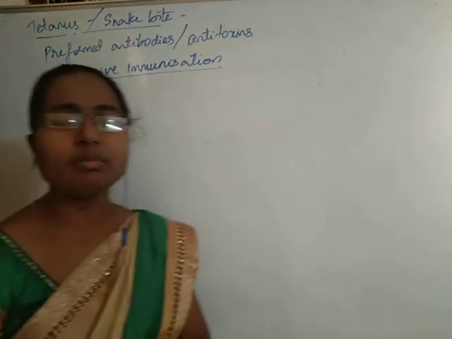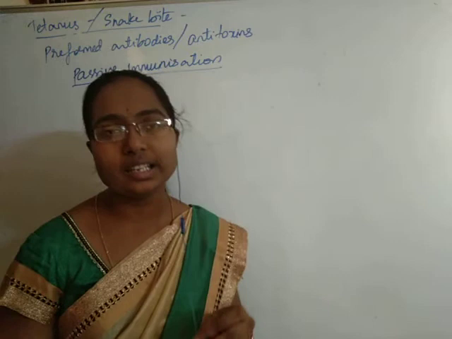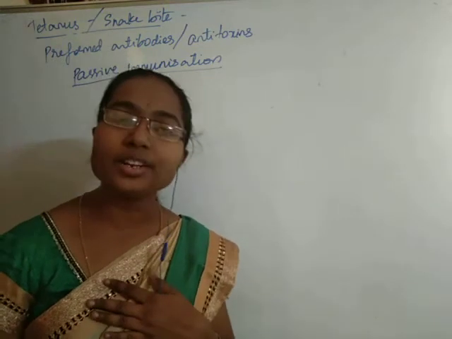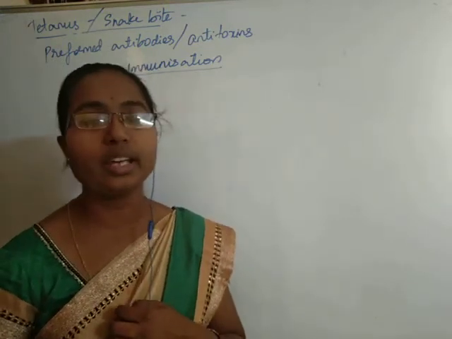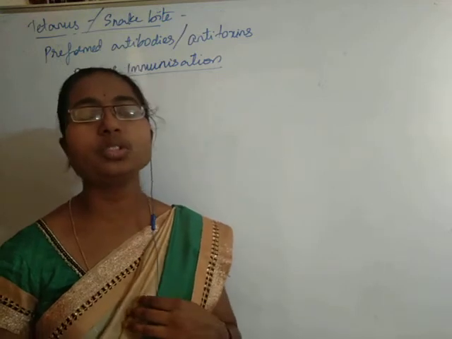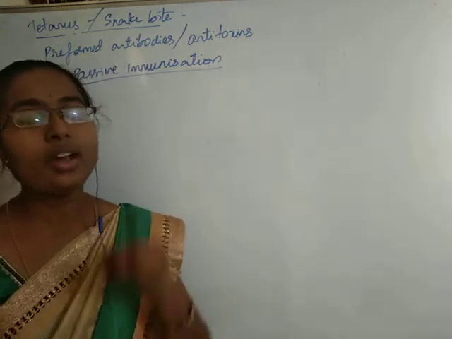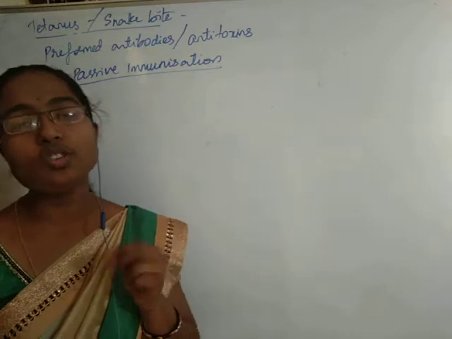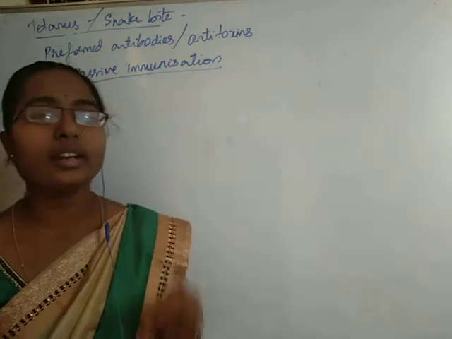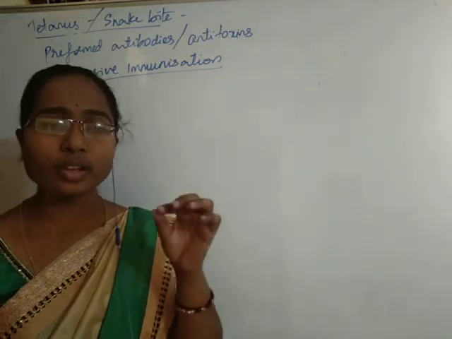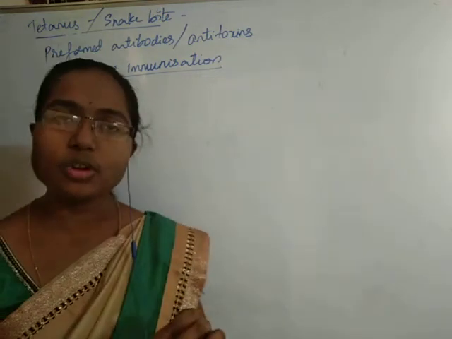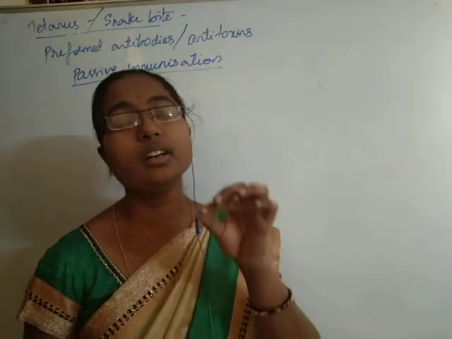Vaccination means, to protect against any disease, we produce antibodies in our body beforehand. How are these antibodies produced? By taking a preparation of antigens from the pathogen, or an inactivated or weakened pathogen.